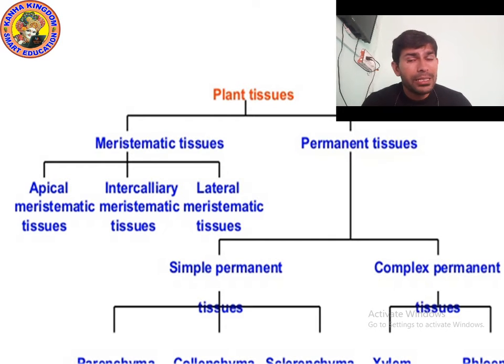Okay, which are the simple tissues? There are three simple tissues: parenchyma, collenchyma, sclerenchyma. What is the spelling of parenchyma? Parenchyma. What is the spelling of collenchyma? Collenchyma. And what is the spelling of sclerenchyma?